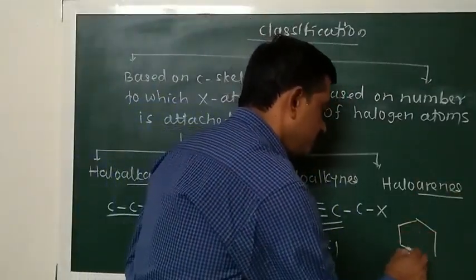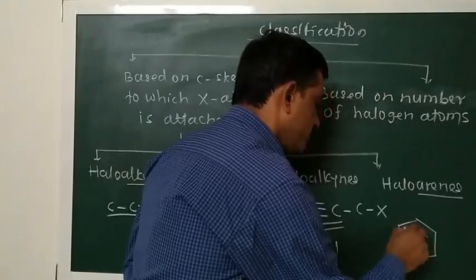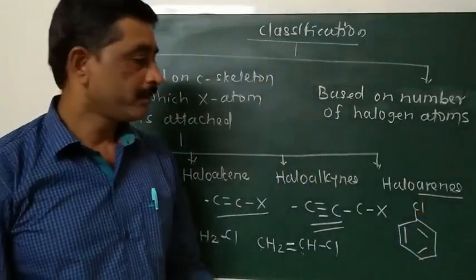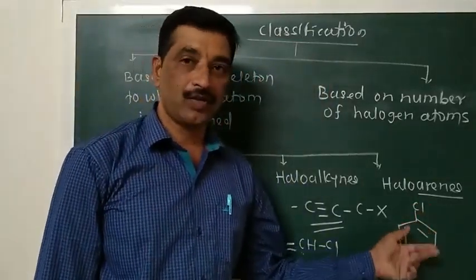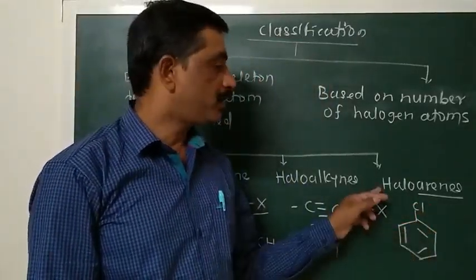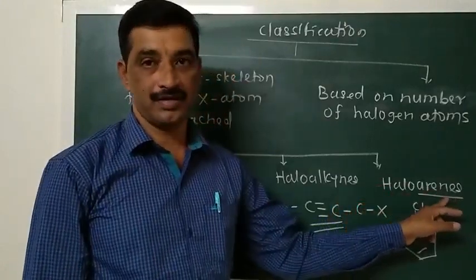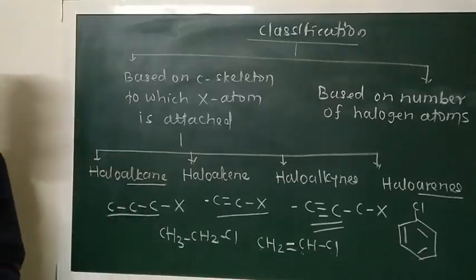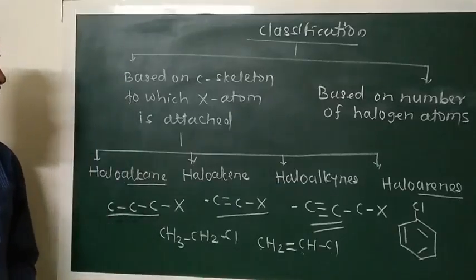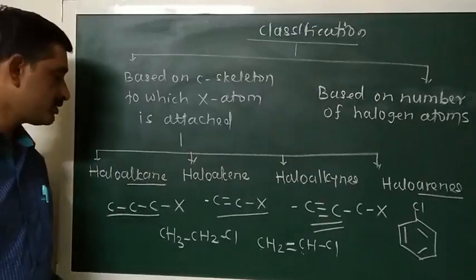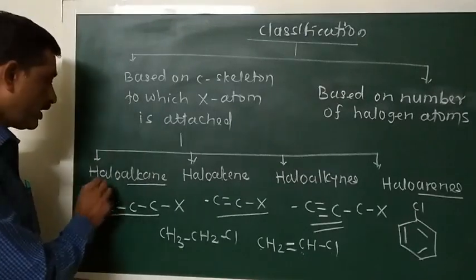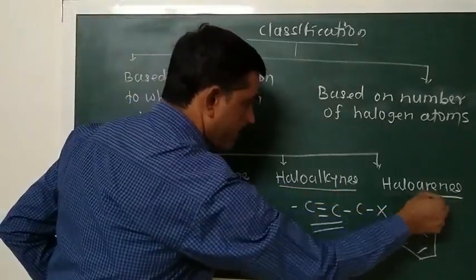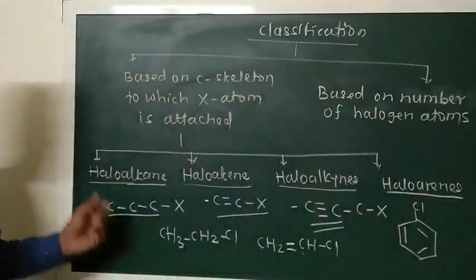Aromatic compounds are there, and when the halogen atom is directly linked or bonded with the benzene-like structure, the aromatic nucleus, then such compounds are called haloarenes. So in short, on the basis of carbon skeleton, the halogen derivative is classified into four different types: haloalkanes, haloalkenes, haloalkynes and haloarenes.